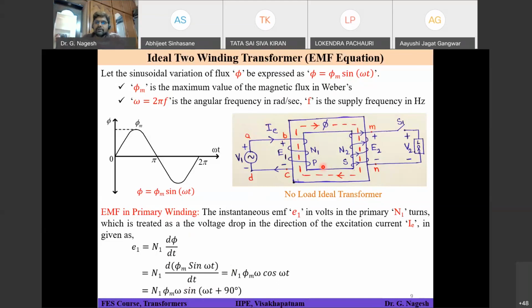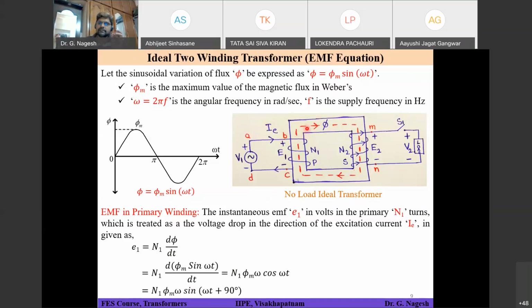So flux phi is MMF by reluctance, similar to current I equal to voltage by resistance. Resistance is the property of the conductor. Similarly, reluctance is the property of a magnetic circuit. That means it is based on the physical dimension of the core, and what kind of material you have used.